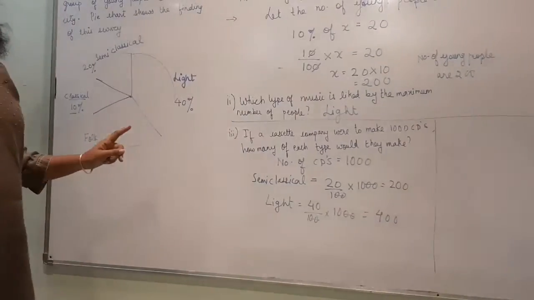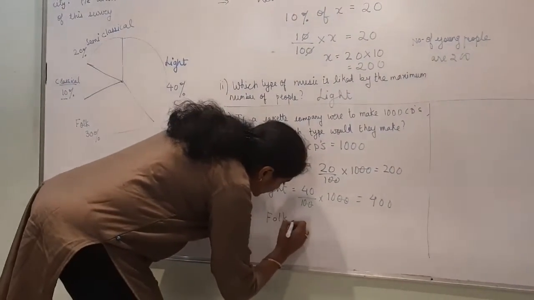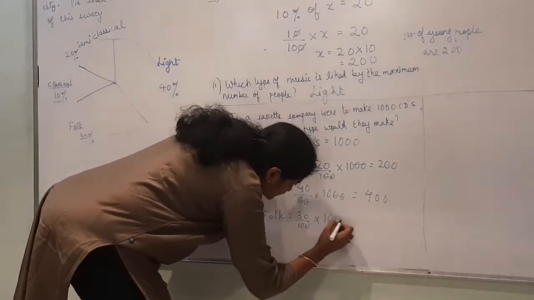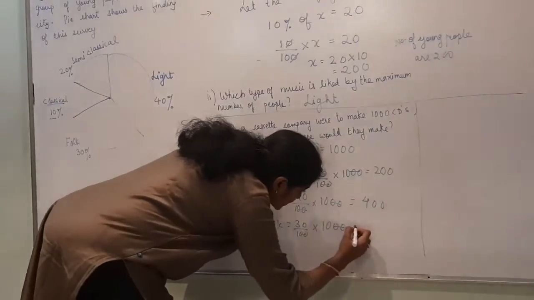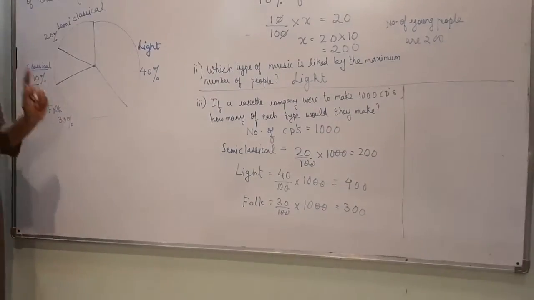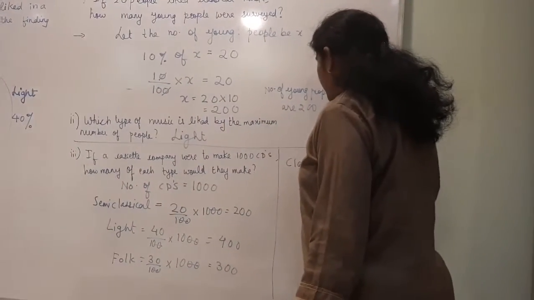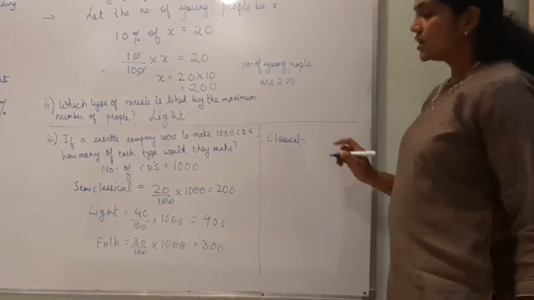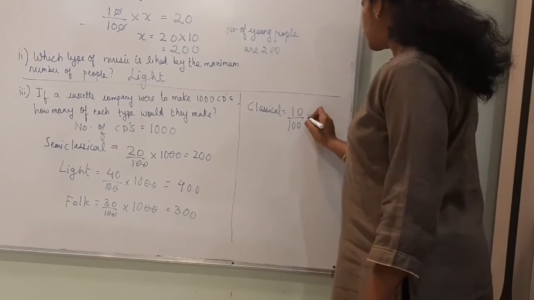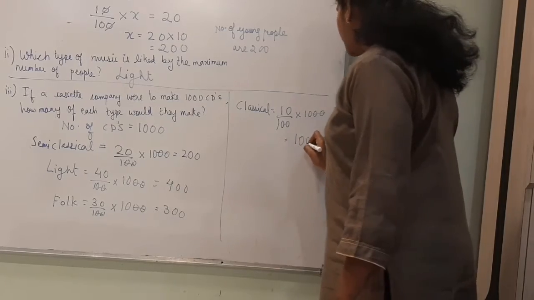Then comes folk. Folk is 30%. So folk will be 30% of 1000. So this will be 300. Right? Then comes classical. Classical is how much? That is only 10%. So we will find 10% of 1000. So this will be 100.